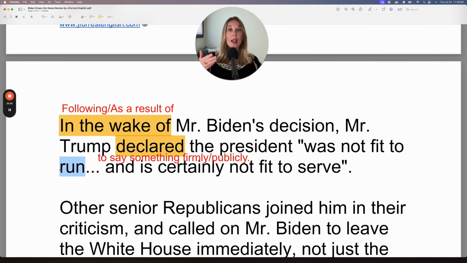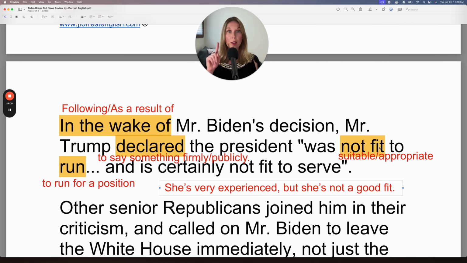In this case, to run means to run for future presidency because you run for a public position, which means you want that position. You are officially a candidate for that position. So that's what this to run means. It means to run for president, the next president. And here, not fit to run for president, not fit to serve as president, his current role as president.